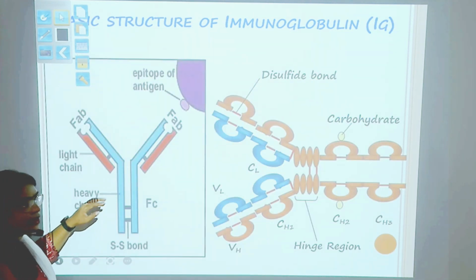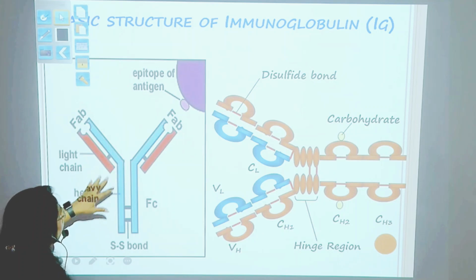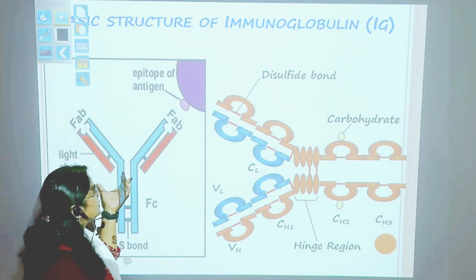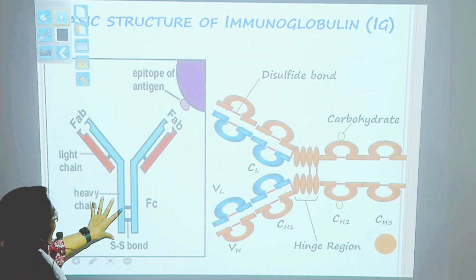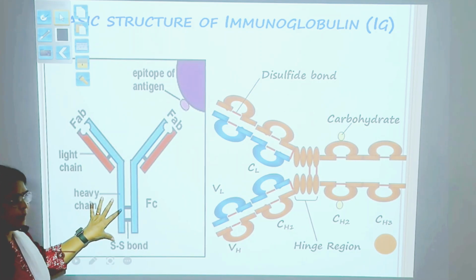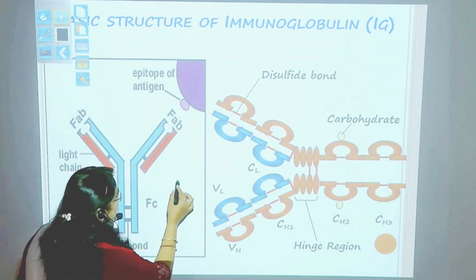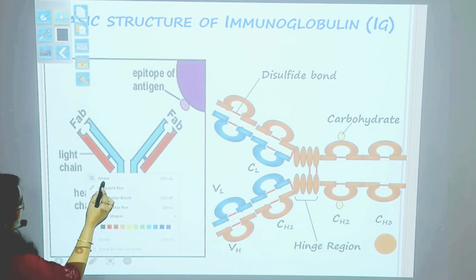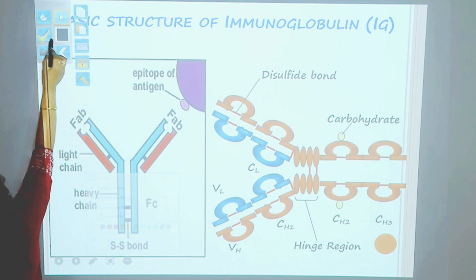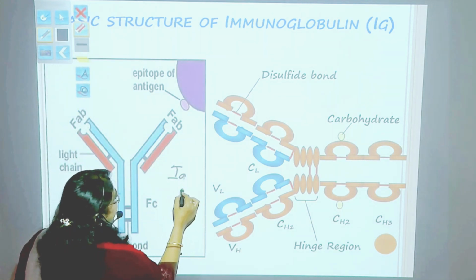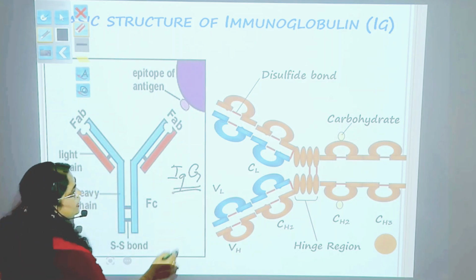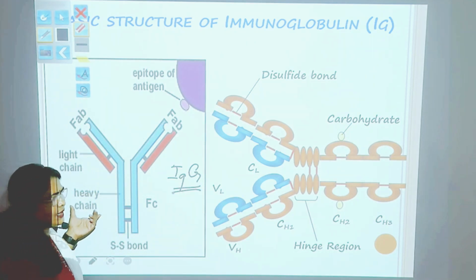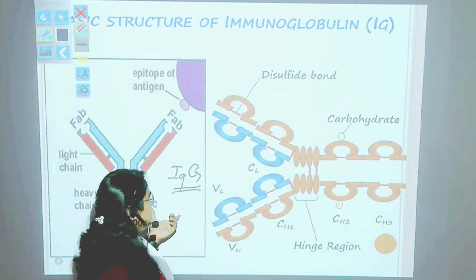This is the structure of immunoglobulin. It is a Y-shaped structure. IgG is the most abundant immunoglobulin present in the blood.